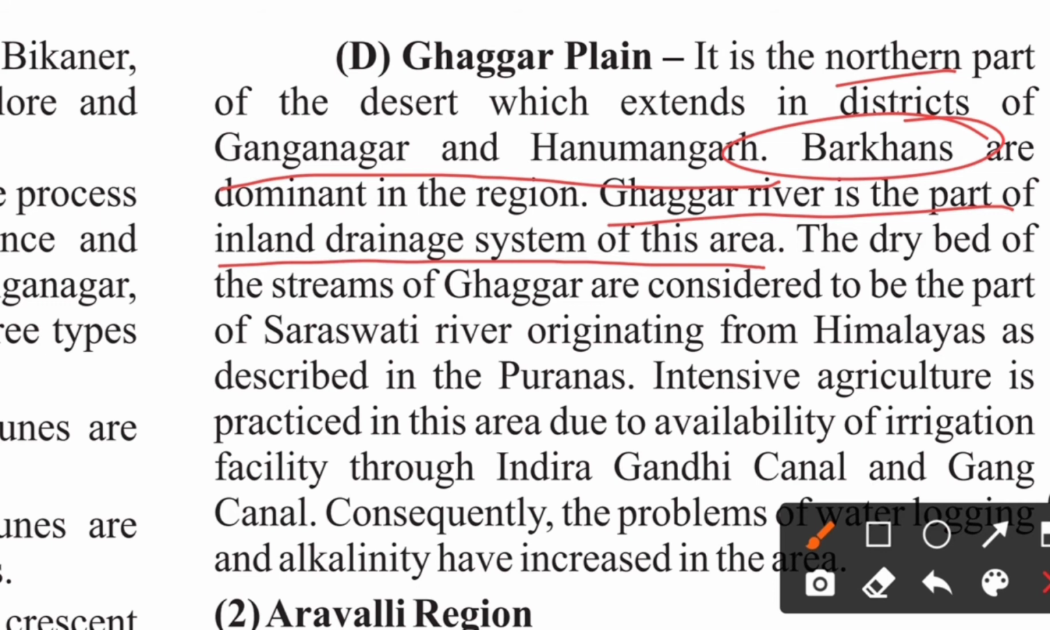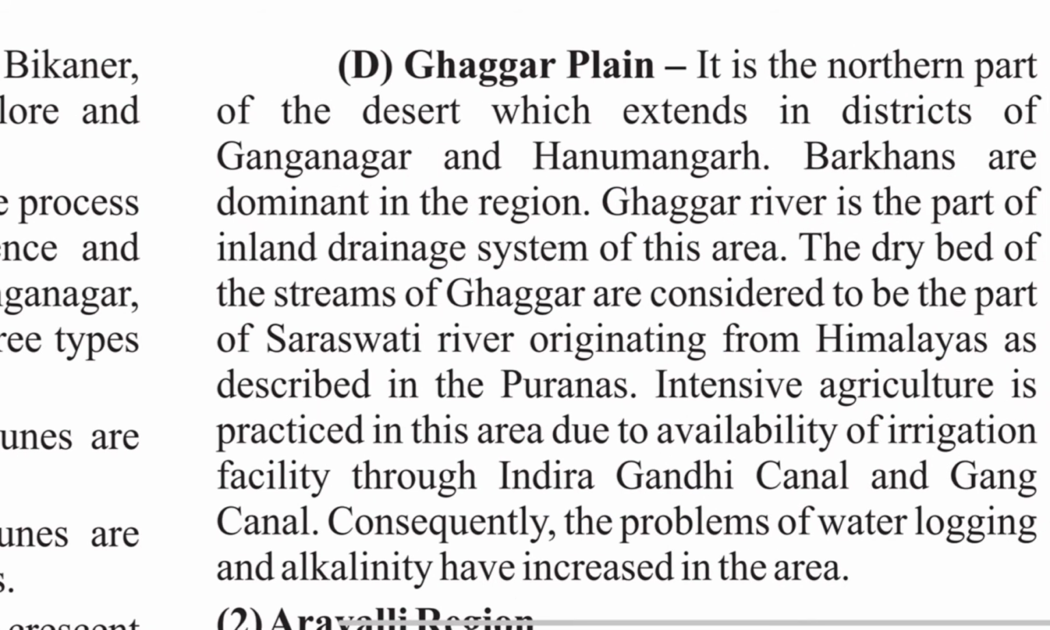Now, intensive agriculture is practiced in this area. What kind of agriculture is practiced here in the Ghaggar plain? That is intensive agriculture, due to the availability of irrigation facilities through the Indira Gandhi Canal, which passes through it, as I have shown you on the map, and the Ganga Canal. Consequently, the problems of water logging and alkalinity have increased in this area.